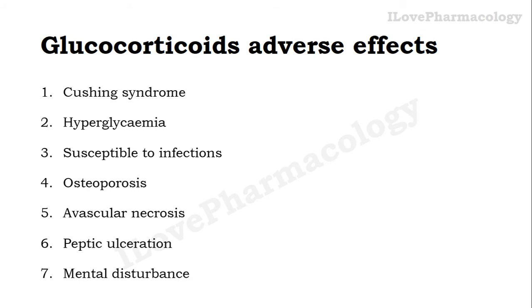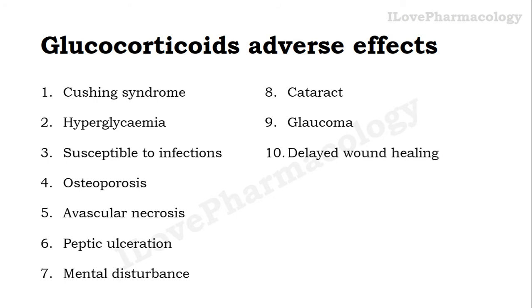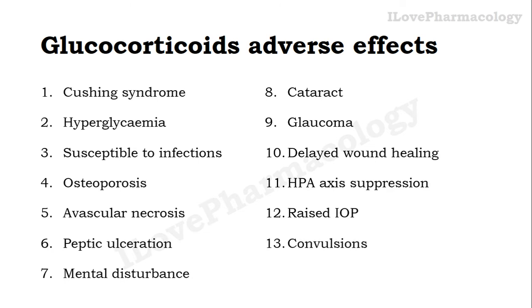It can cause behavioral disturbances, ocular changes like cataract and glaucoma, and delay in wound healing. It can suppress the HPA axis, raise the cranial as well as intraocular pressure, increase the risk of convulsion, and increase the risk of hypercoagulability.